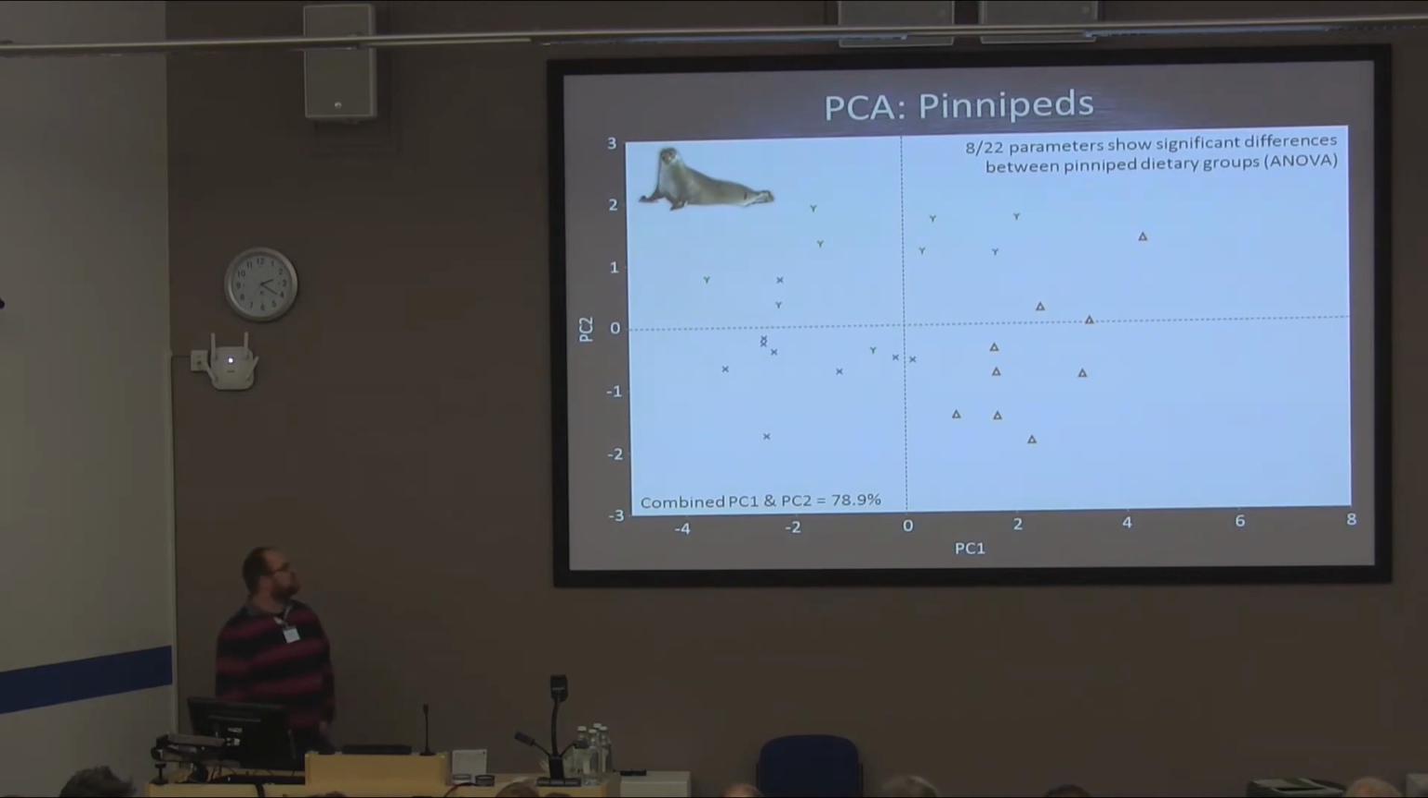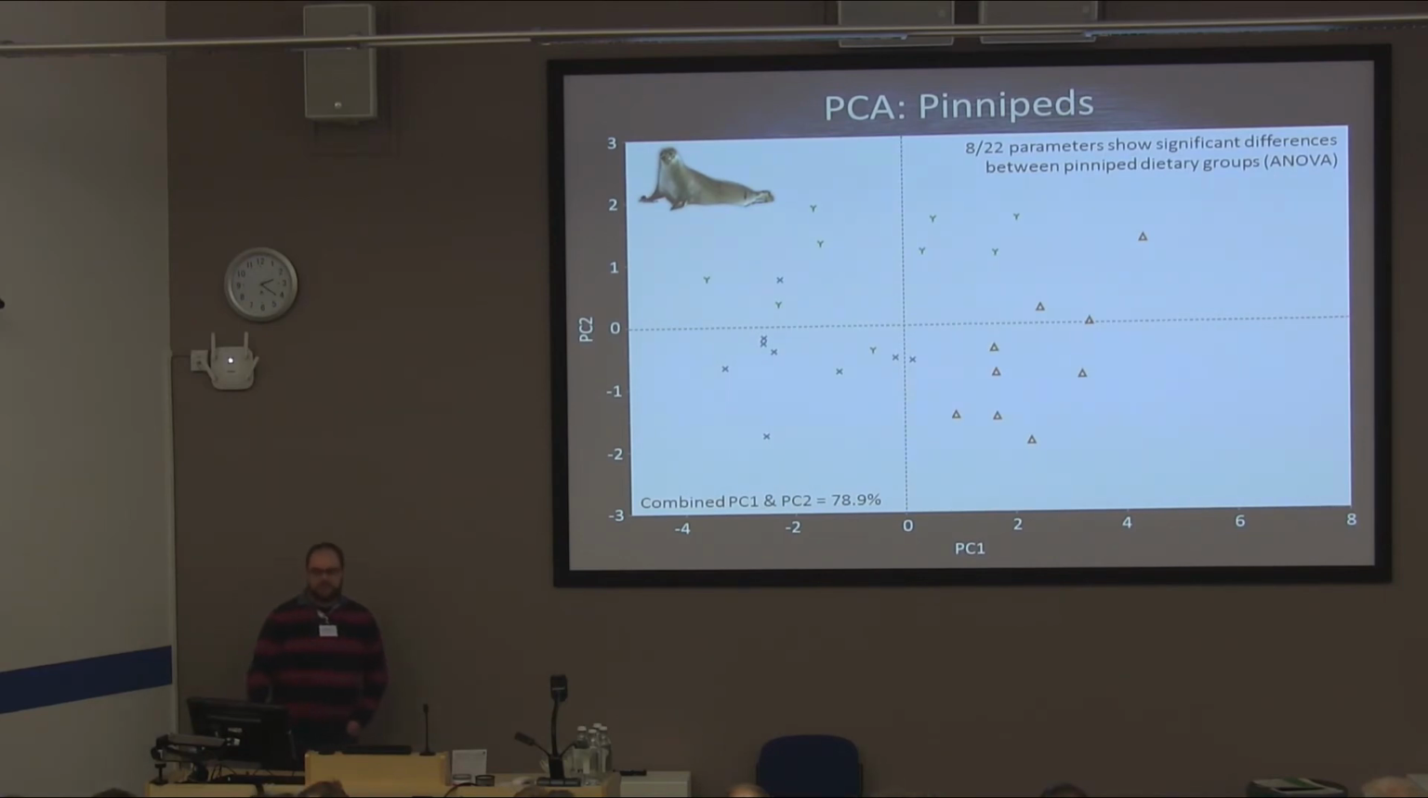So then once we've got our data, we can carry out statistical analysis on it. The log data for all of our dietary groups was normally distributed, so we use that going forwards. And using ANOVAs, 8 out of 22 parameters showed significant differences between the pinniped dietary groups. If we look at Tukey tests, 5 of these were differentiating the fish eaters from the cephalopod eaters, 2 were separating the cephalopod eaters from the fish eaters, and 1 was separating the cephalopod eaters from the crustacean eaters.